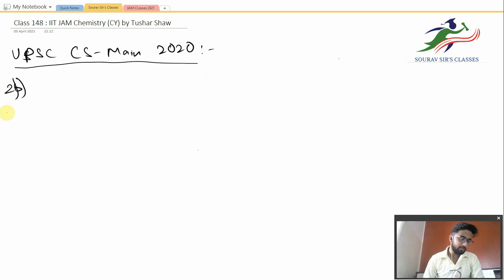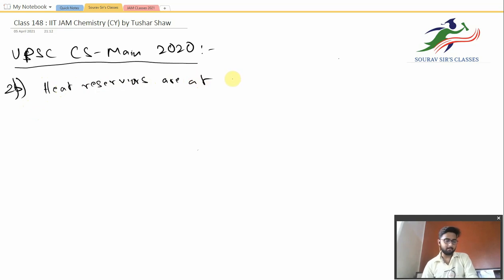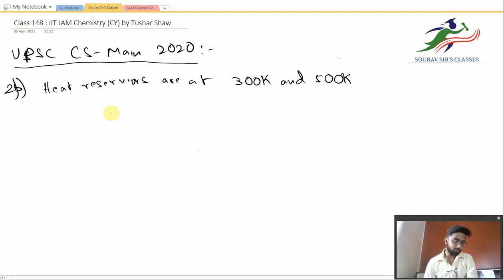So question 2b says that a person claims that a heat engine exchanges heat with reservoirs at 300 and 500 Kelvin. So the heat reservoirs are at 300 Kelvin and 500 Kelvin. These are the two temperatures that are given, and the heat that is produced is 450 joules per 1000 joules of heat extracted from the hot reservoir. The question is: is his or her claim feasible? Give reasons to support your answer.